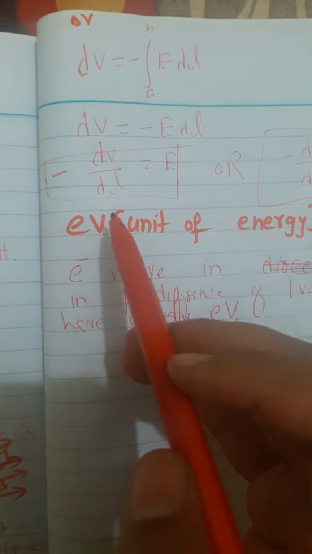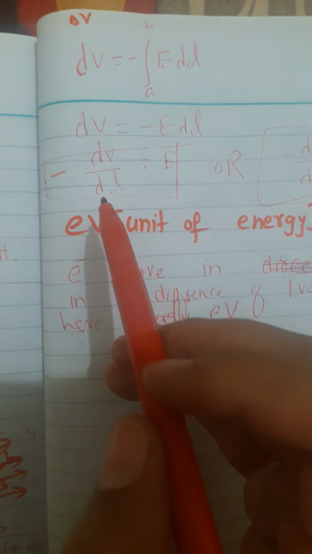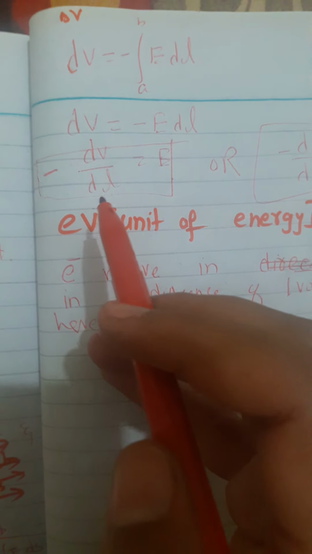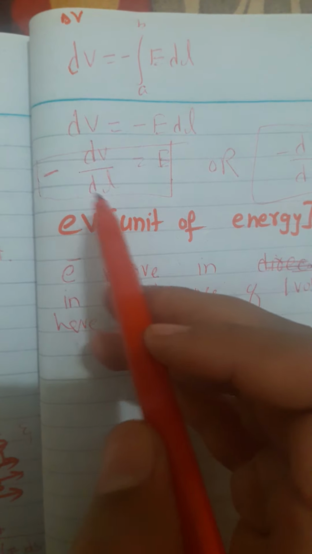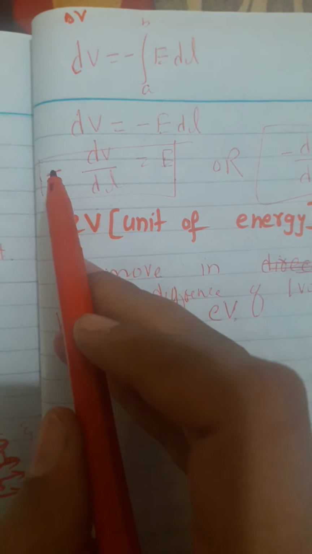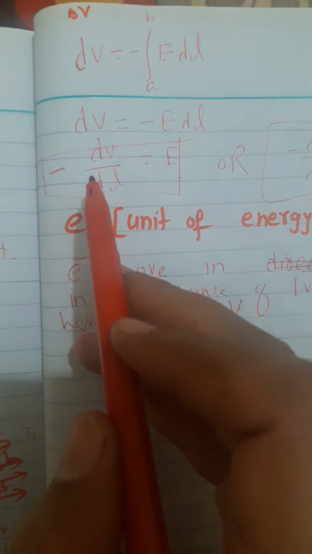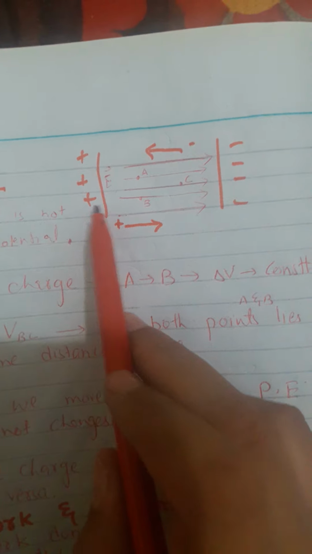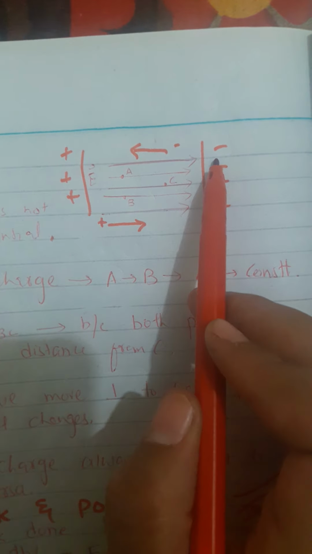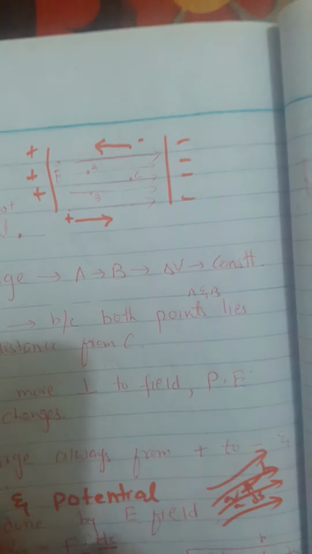This is the gradient, meaning the change in potential. What is gradient? Gradient means change in something with respect to distance. So this is the gradient of potential, meaning the potential is changing with respect to distance. The negative sign shows that the electric field is directed toward decreasing potential, like this one. This plate is at high potential, this is at low potential. The electric field is directed toward decreasing potential. It is nature, and we found this behavior experimentally.